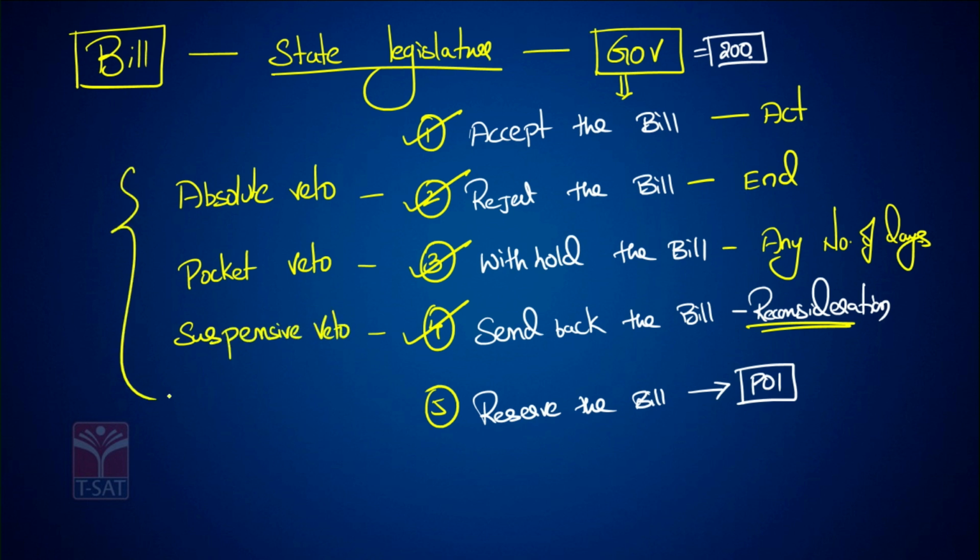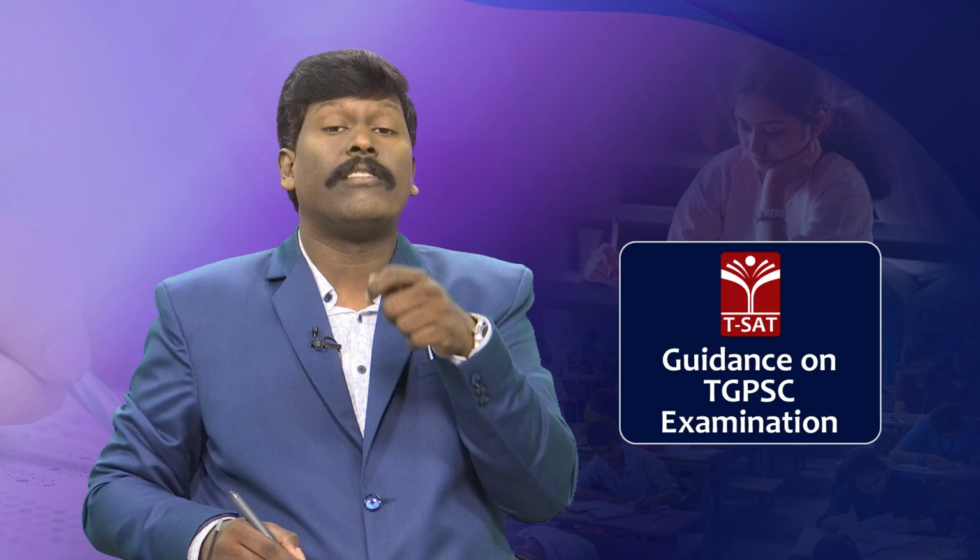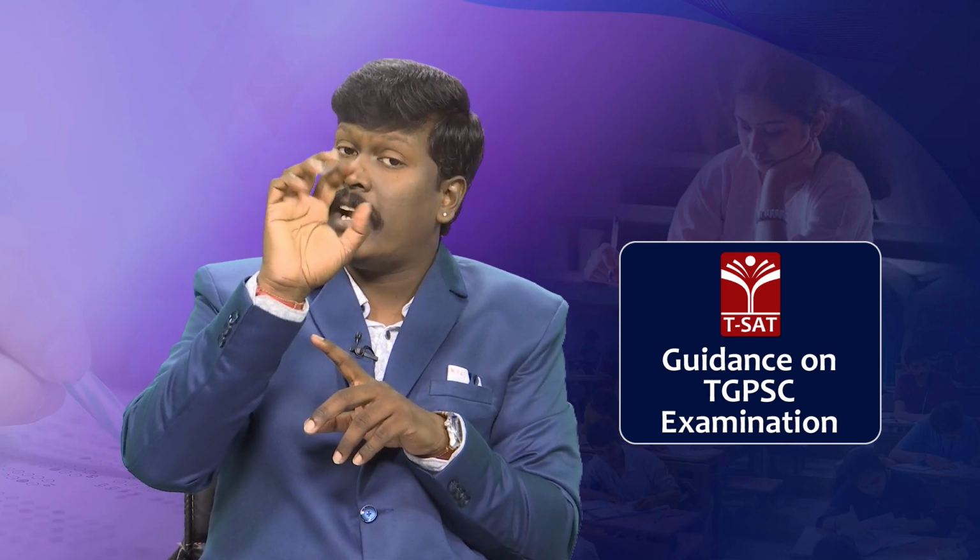Now the governor has a fifth alternative, that he can reserve the bill to the President of India. But under what circumstances can the governor reserve a bill to the President of India? There are 5 things, 5 criteria. If an ordinary bill of the state legislature mentions any of these 5 things, the governor can reserve that bill to the President of India. What are they?